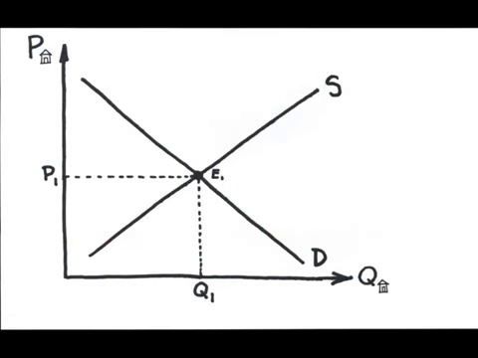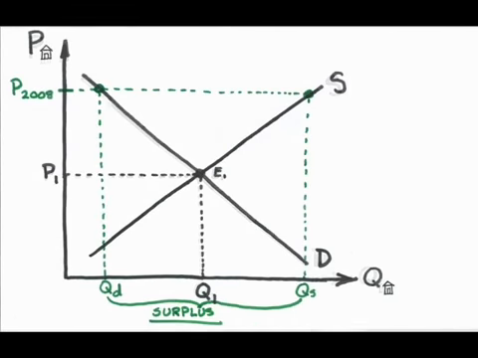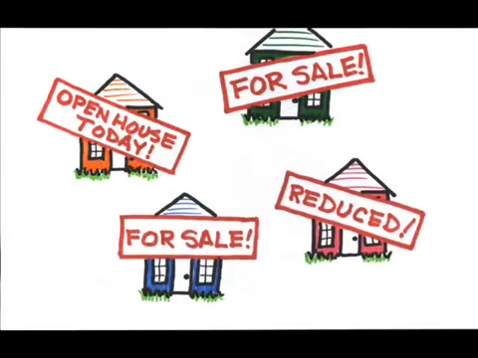Now, fast forward 3 years to observe the Phoenix housing market in 2008. In 2008, prices were greater than the market equilibrium prices. What happens at P 2008? There are lots of sellers, quantity supplied, not so many buyers, quantity demanded. This was characterized by homes sitting on the market for months, some for over a year, even with remodeling and upgrades and in pristine condition. Some sat for so long that the owners simply abandoned them.